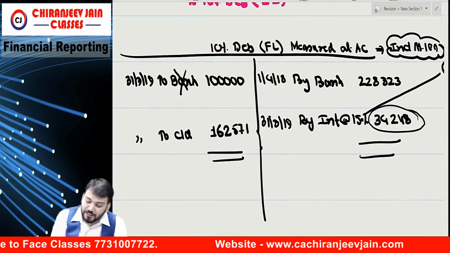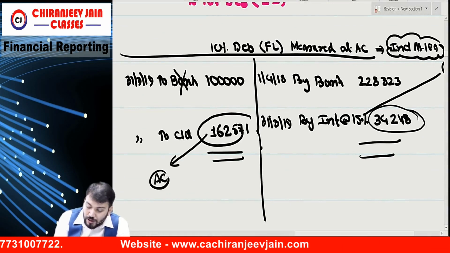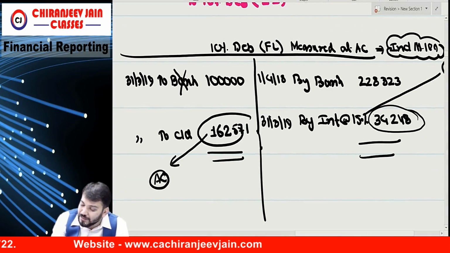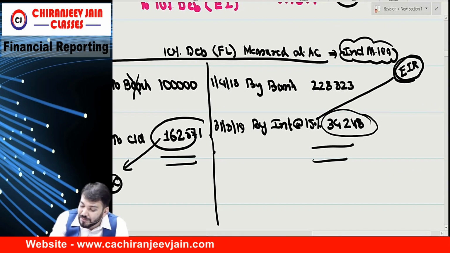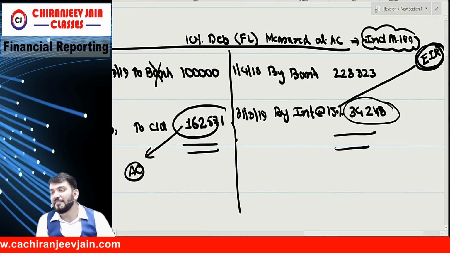They say that this will be measured at amortized cost. This is known as amortized cost by applying what? EIR. So financial liabilities are measured at amortized cost by applying EIR.